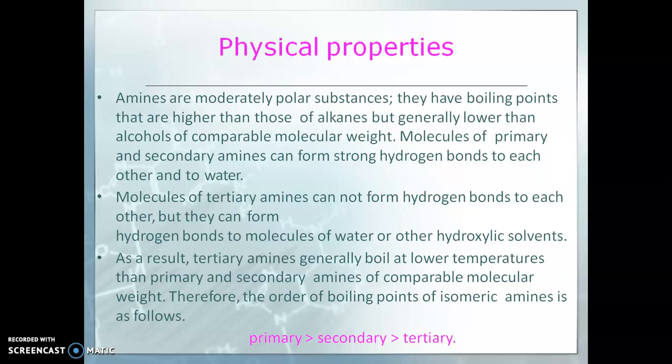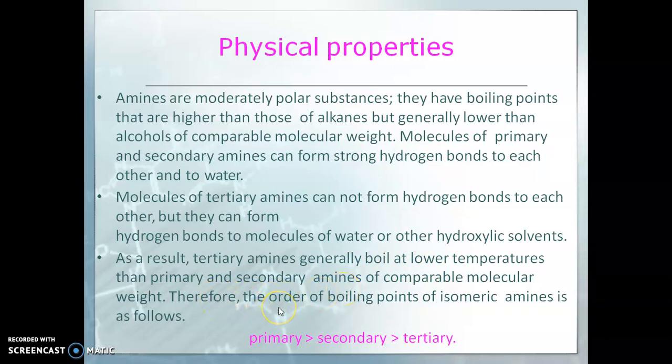Molecules of tertiary amines cannot form hydrogen bonds to each other, but they can form hydrogen bonds to molecules of water or other hydroxylic solvents. As a result, tertiary amines generally boil at lower temperatures than primary and secondary amines of comparable molecular weight.